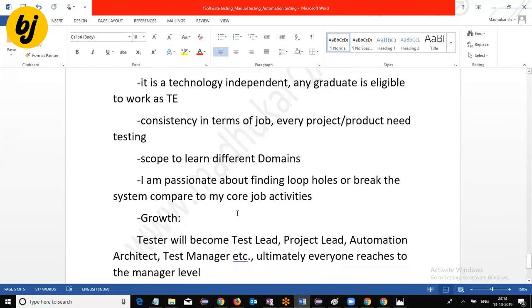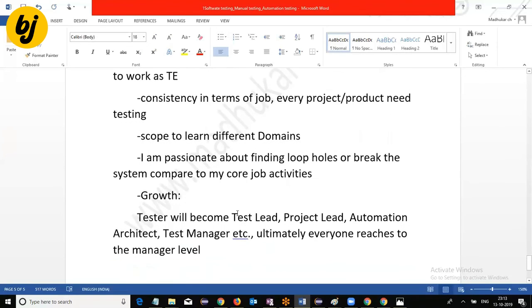Yes, definitely. In software testing, you start your career as a test engineer. After that, you go for test lead, project lead, automation architect, test manager, etc. Ultimately, everyone reaches the manager level. Today, one of my old students called me.